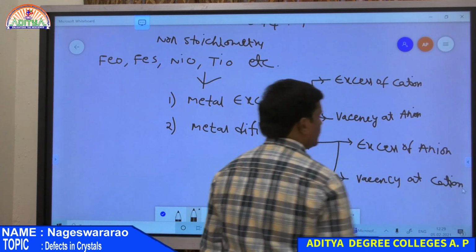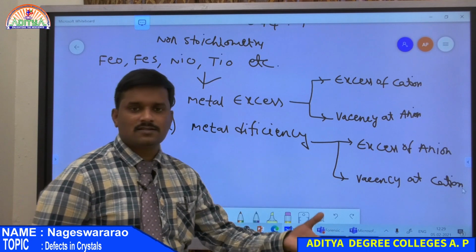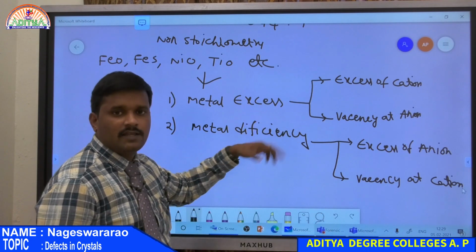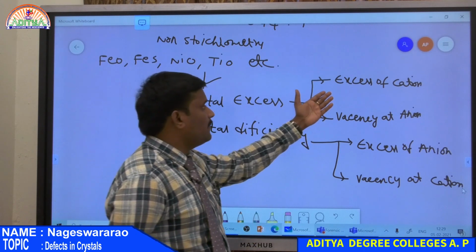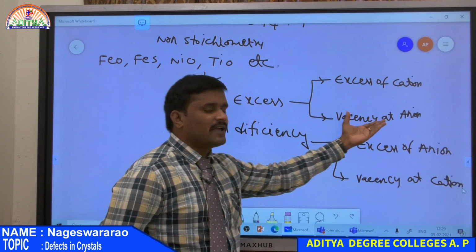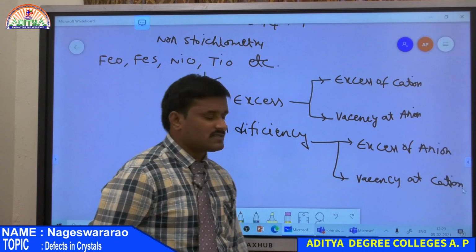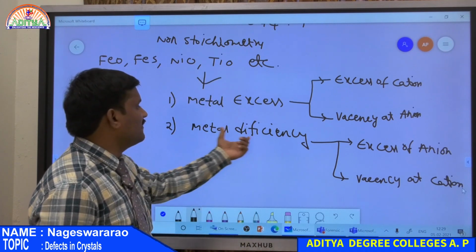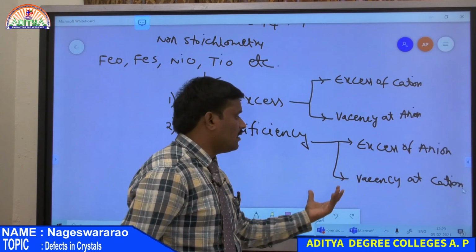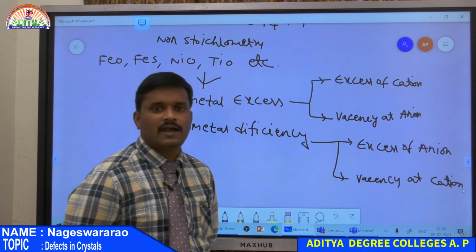So anyway, there are four possibilities for non-stoichiometric compounds, either metal excess or metal deficiency. If it is metal excess, then there are again two possibilities, that is maybe excess of cations present in the crystal, or maybe less number of anions present in the crystal. So that is vacancy at anionic position. Similarly, if it is a metal deficiency crystal, that means there is an excess of anions or simply vacancy at cations. So that is less number of cations.